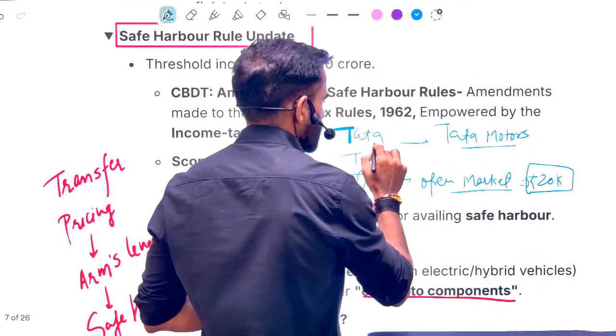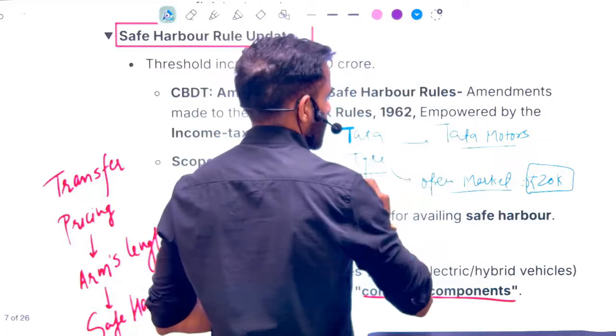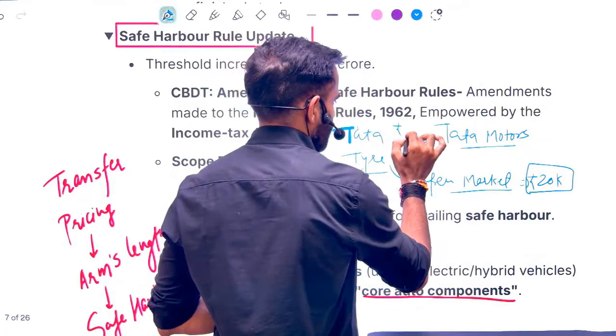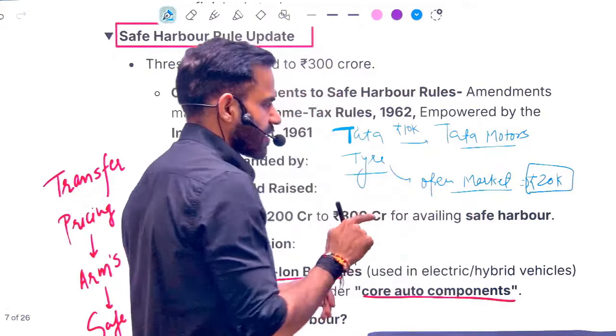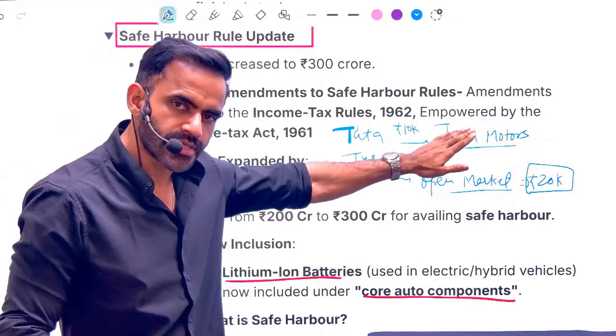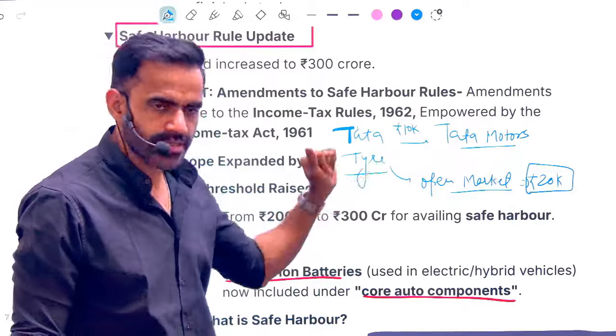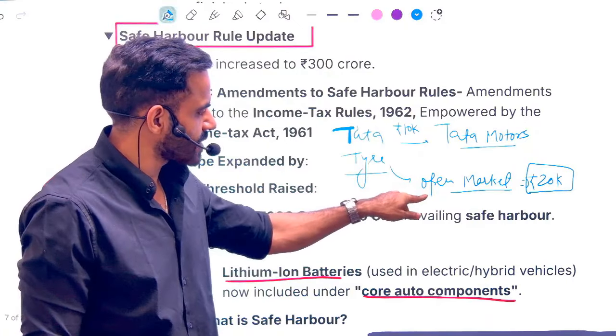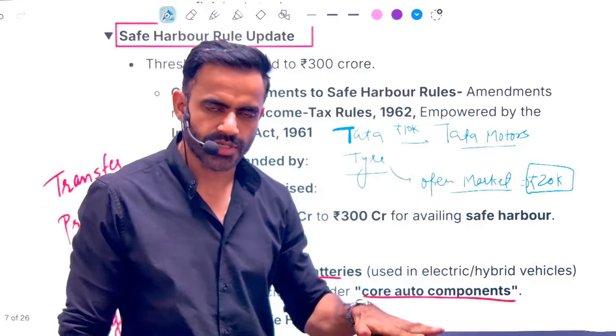And the price at which they are supplying tires to Tata Motors is, let's say, 10,000. Okay, two different types of prices. When they are supplying to their own sister company, it is 10,000. If they are providing tires to the open market, it is 20,000.